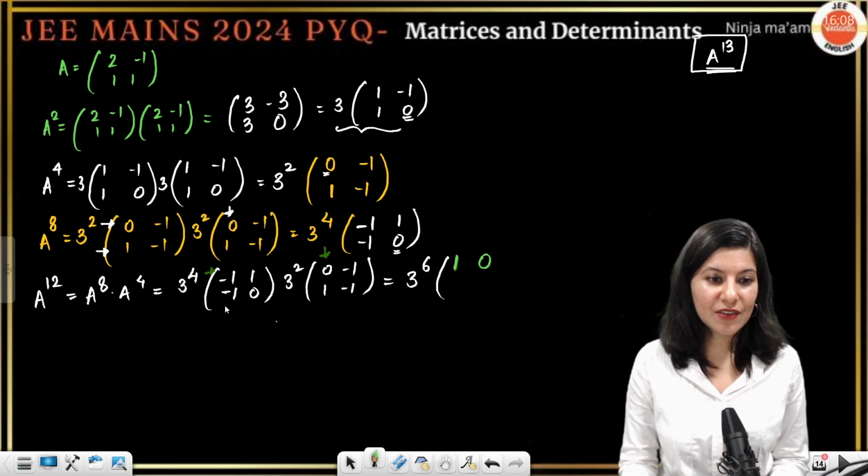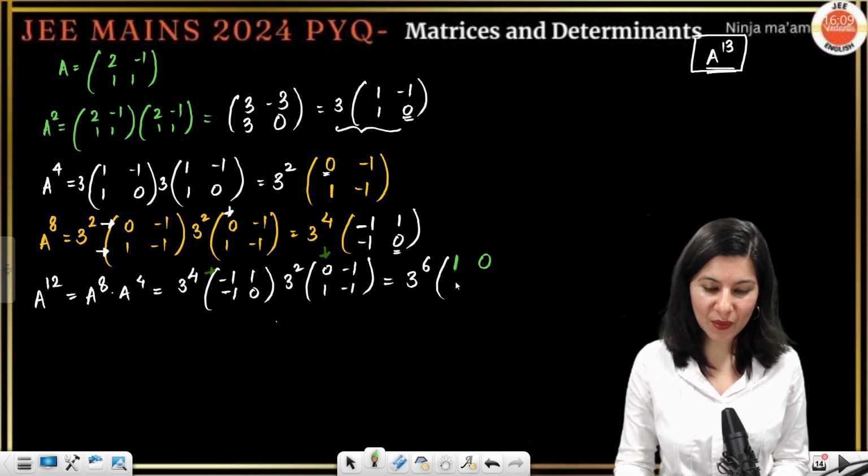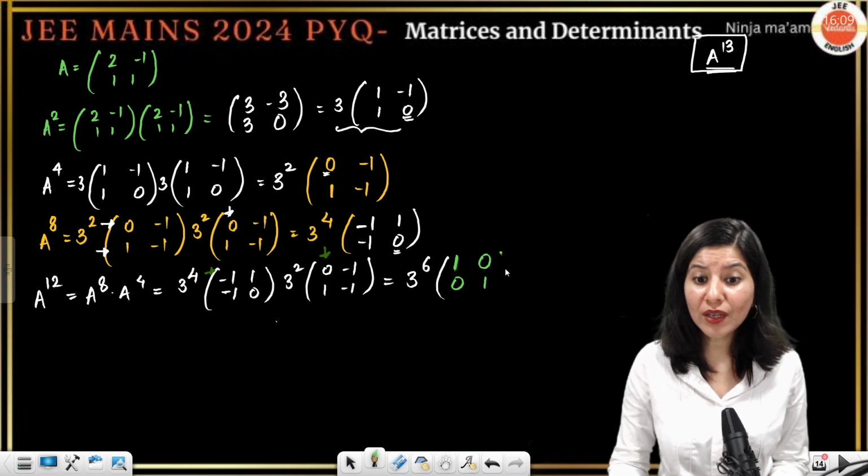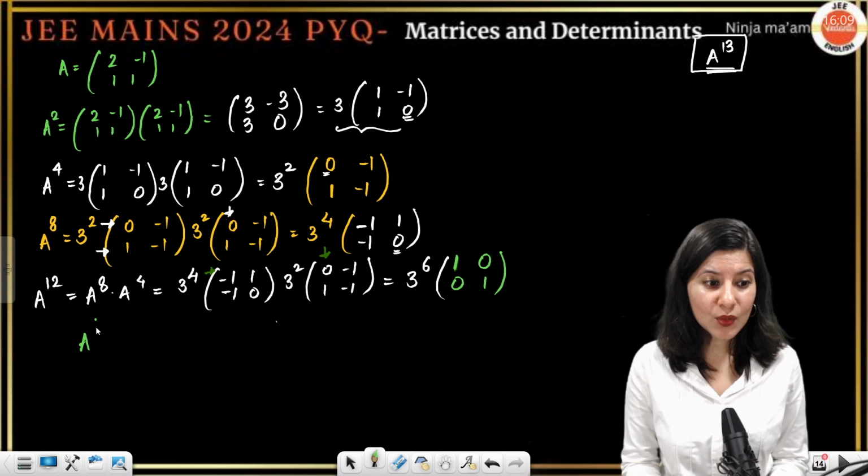Then we are having row 2 and column 1. I know it is irritating. So this is 0 and 0. Finally, row 2 and column 2. So plus, okay. A raised to power 12 is 3 raised to power 6 identity matrix.